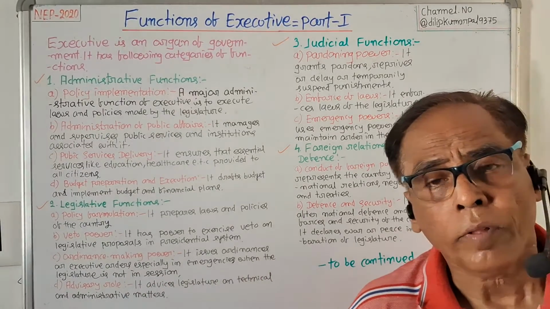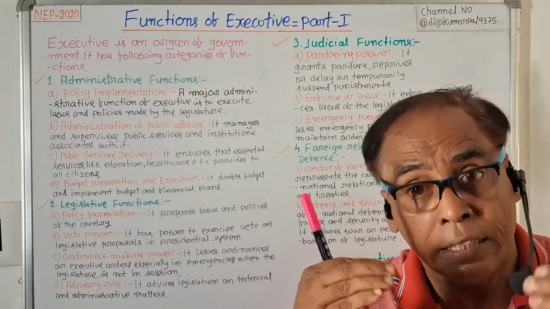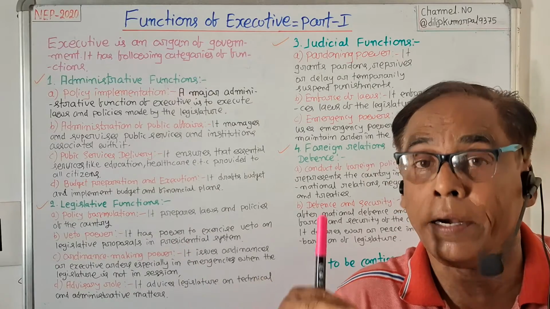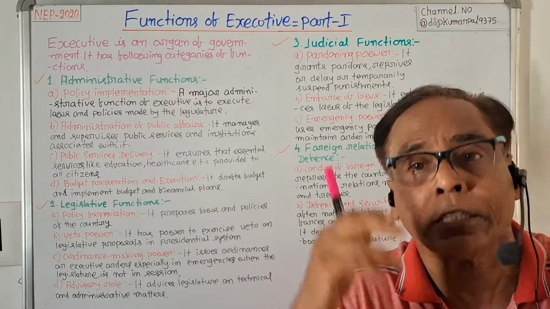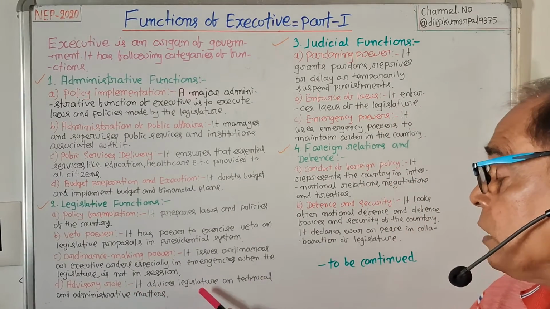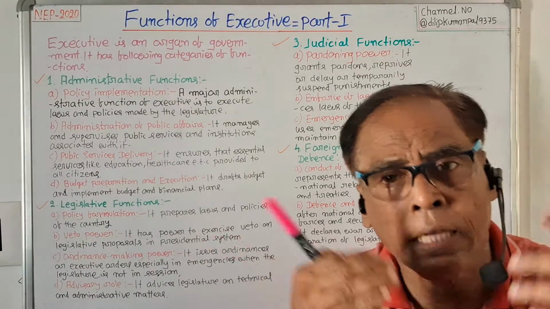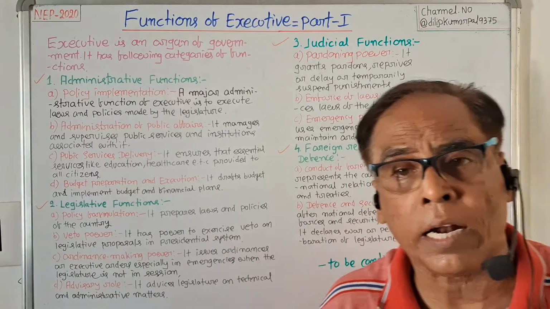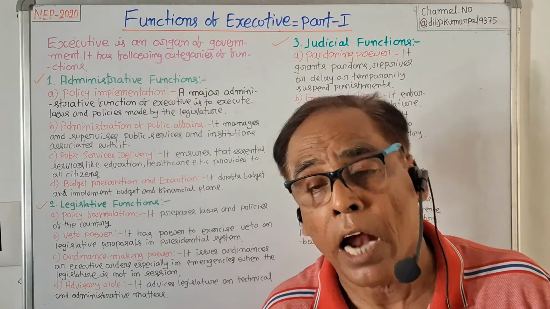Another legislative function of the executive is that it issues ordinances and executive orders when the legislature is not in session. Now the last one, advisory role. It advises legislature on technical and administrative matters. Another legislative function of the executive is that it advises the legislature on technical and administrative matters.